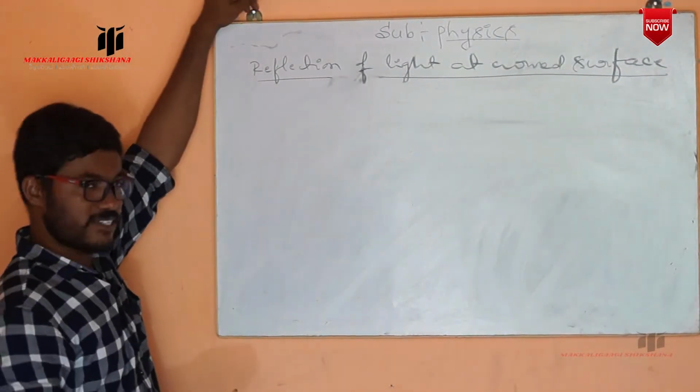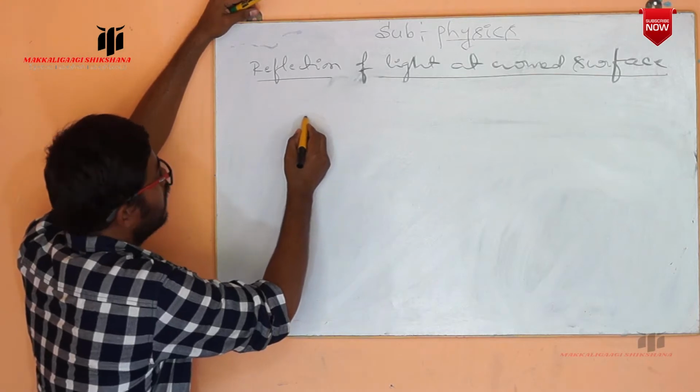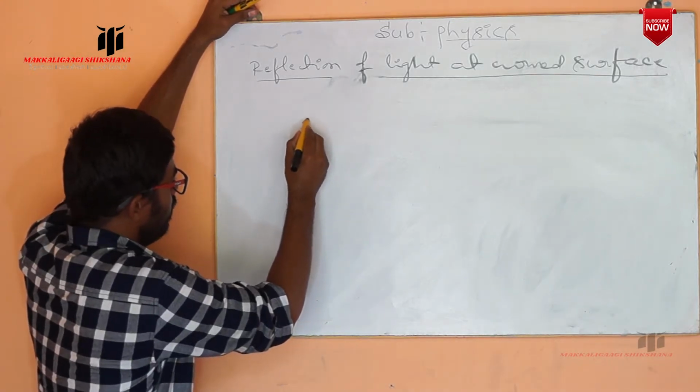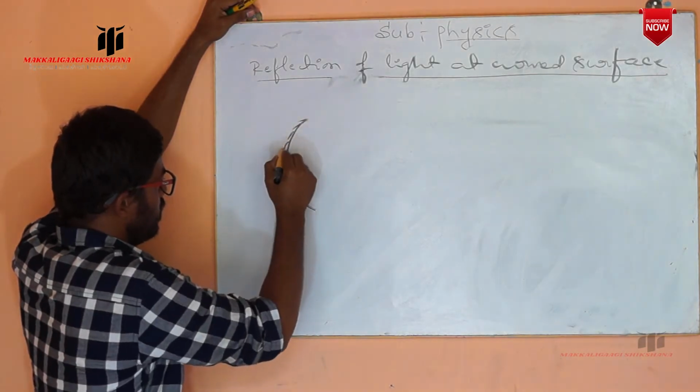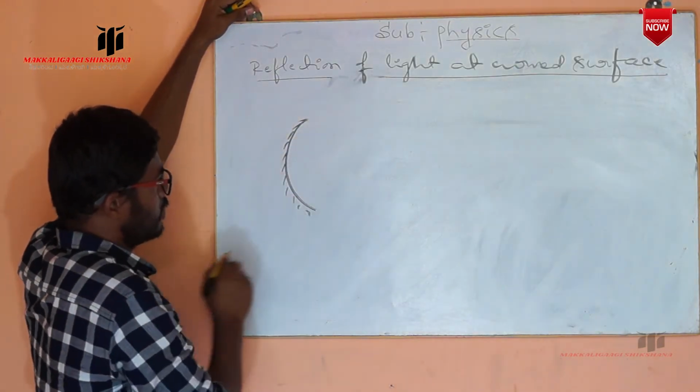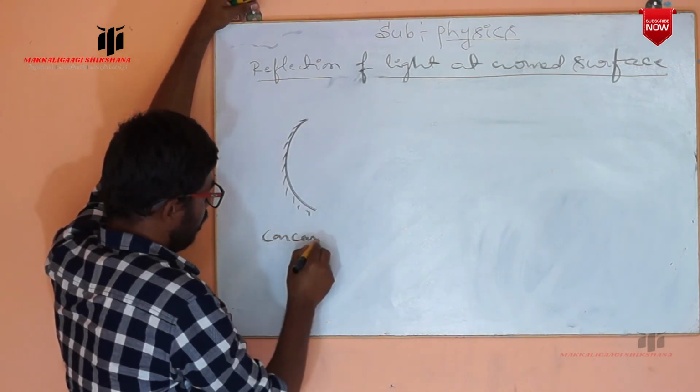Here we have already seen some terminologies related to reflection at curved surfaces. Once again, see, this is a curved surface. The outer surface is silhouette and the inner surface is the reflecting surface. This is a concave mirror.